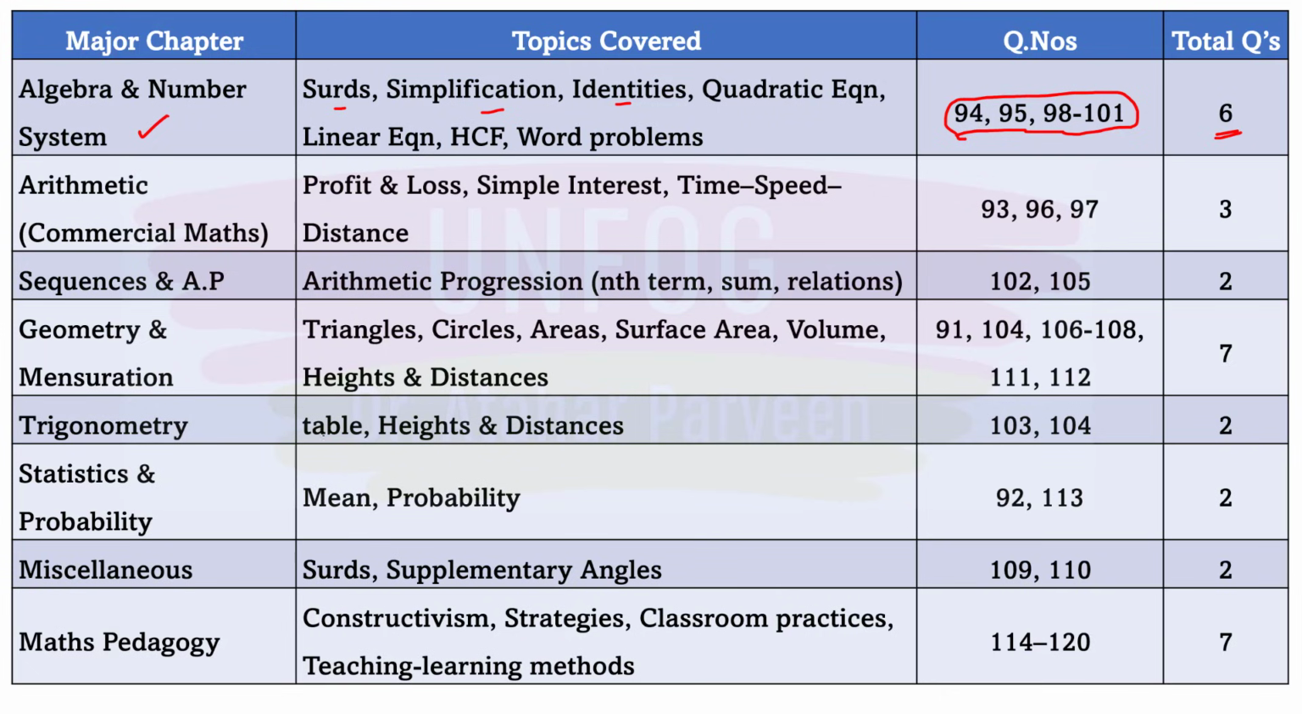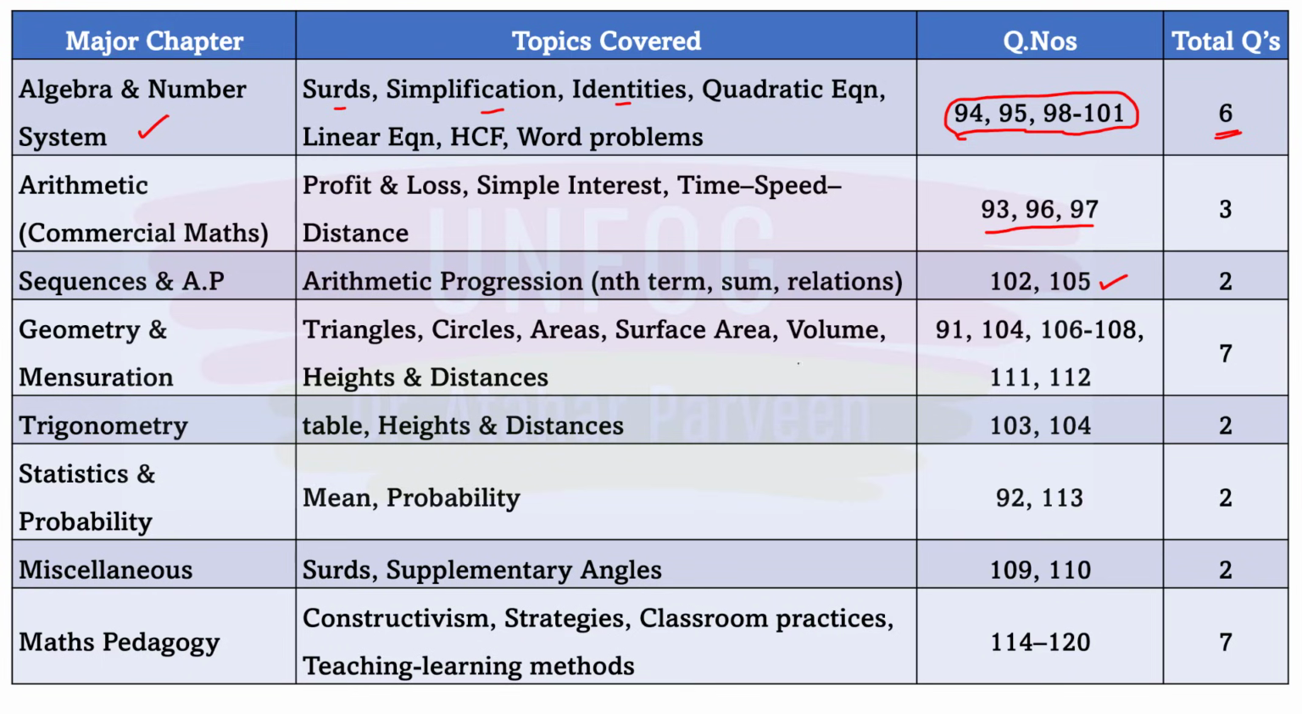Then coming to arithmetic, including commercial mathematics, topics like profit and loss, simple interest, time, speed and distance, 3 questions were asked: question number 93, 96 and 97. Then from sequences and arithmetic progression, 2 questions were asked, one from sequences and one from AP. The question numbers are 102 and 105.